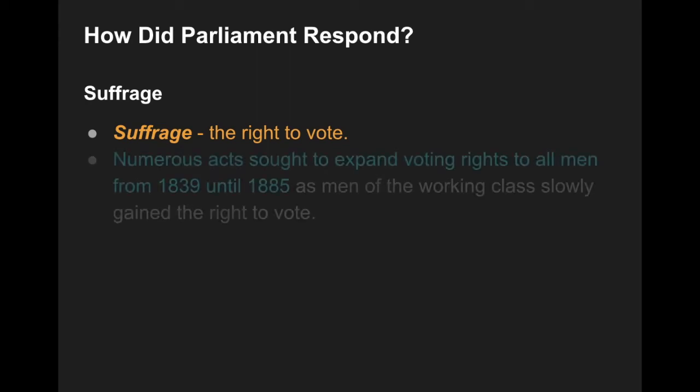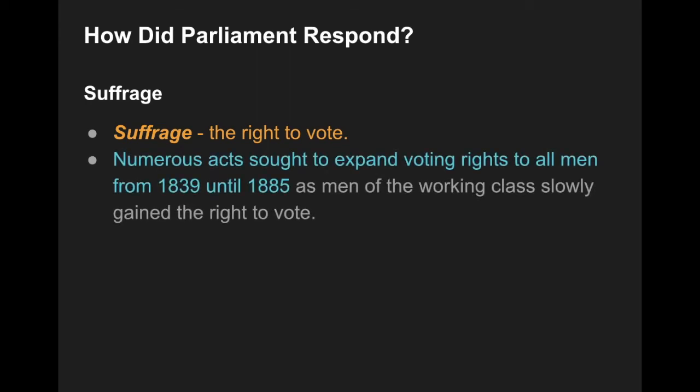And it's going to take some other voting reforms beginning in the late 1860s all the way up until 1885 before you really start to get men in that working class having the ability to vote. So the push starts all the way back in 1839 to get working class men the right to vote, but it's not going to be until 1885 until the majority of working class men have the ability to vote in elections. All right.